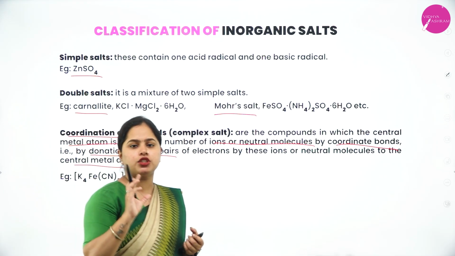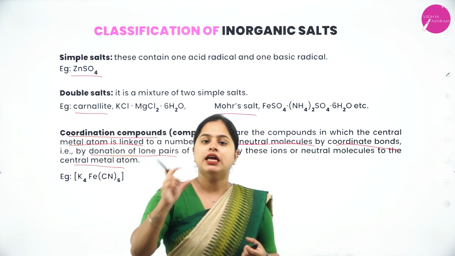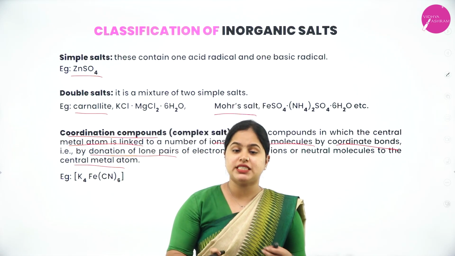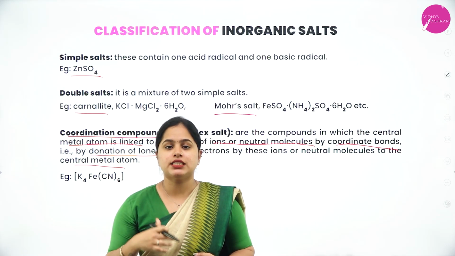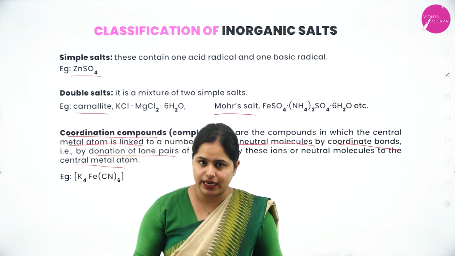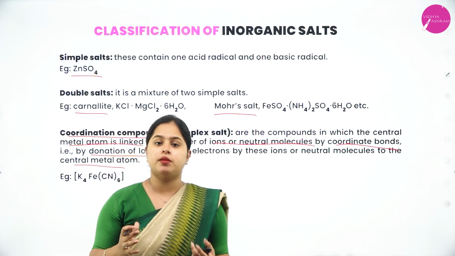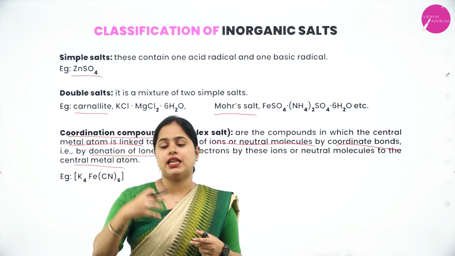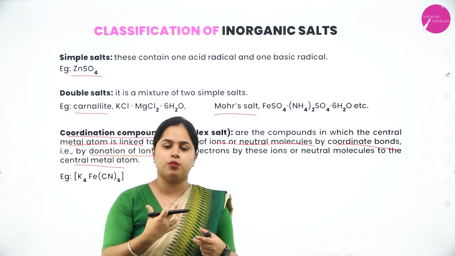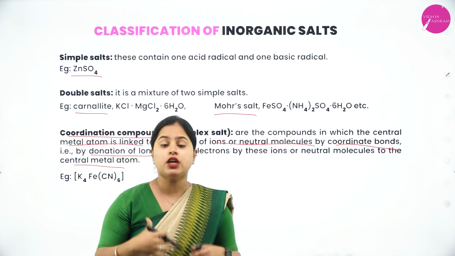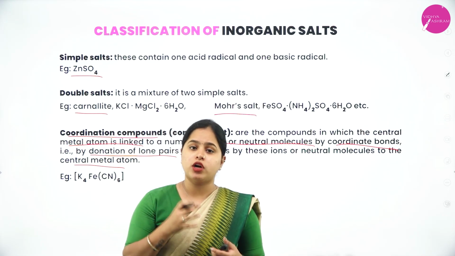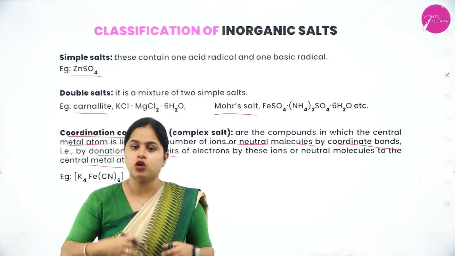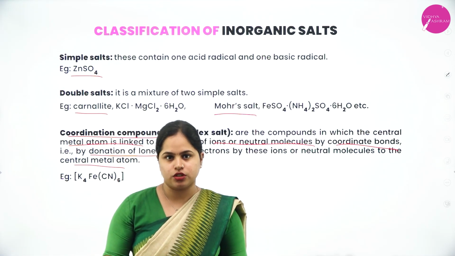So in coordination compounds in general, we can say that there will be a central metal atom in the center, and surrounding it will be ions or neutral molecules. The central metal atom and these ions or neutral molecules are bound together by a coordinate bond. What type of bond is present? It is a coordinate bond. That is why it is called coordination compounds, right?